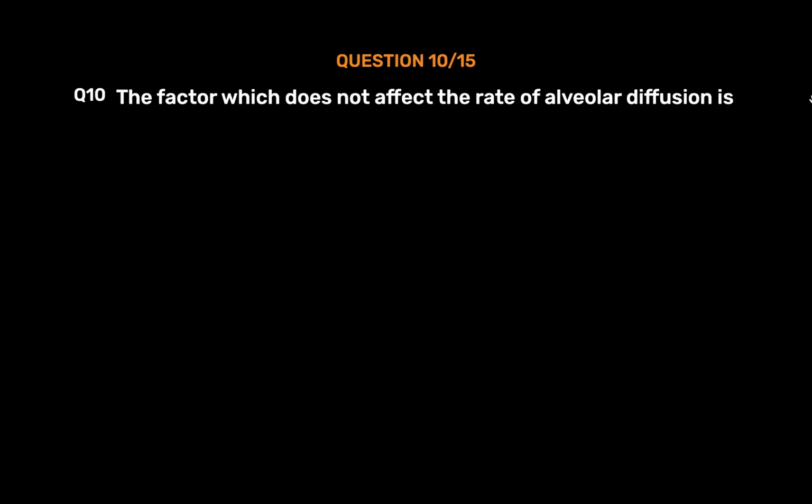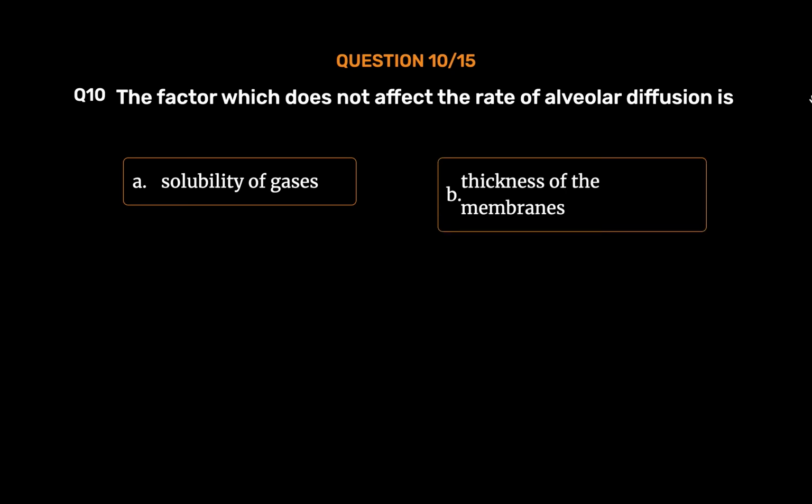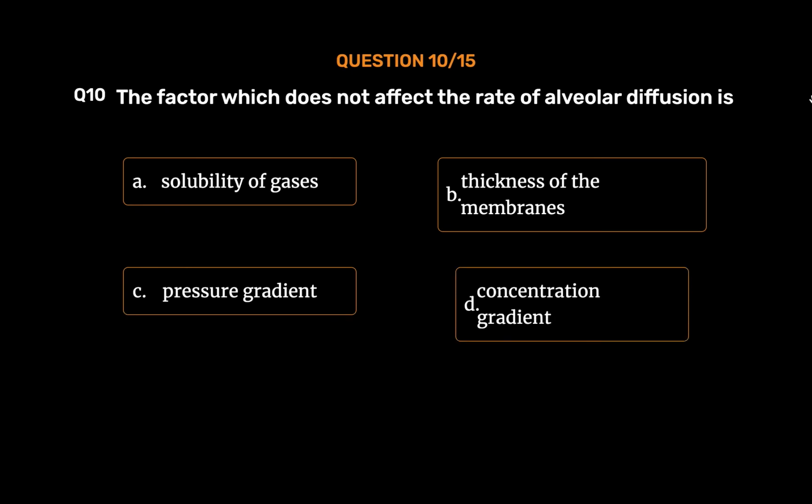Question number 10. The factor which does not affect the rate of alveolar diffusion is option A, solubility of gases. Option B, thickness of the membranes. Option C, pressure gradient. Option D, concentration gradient. Option E, reactivity of the gases.